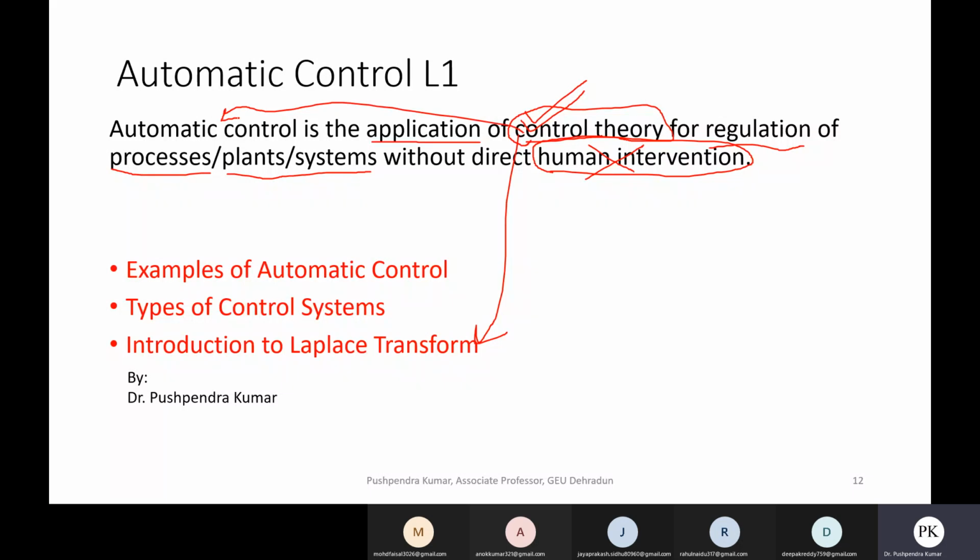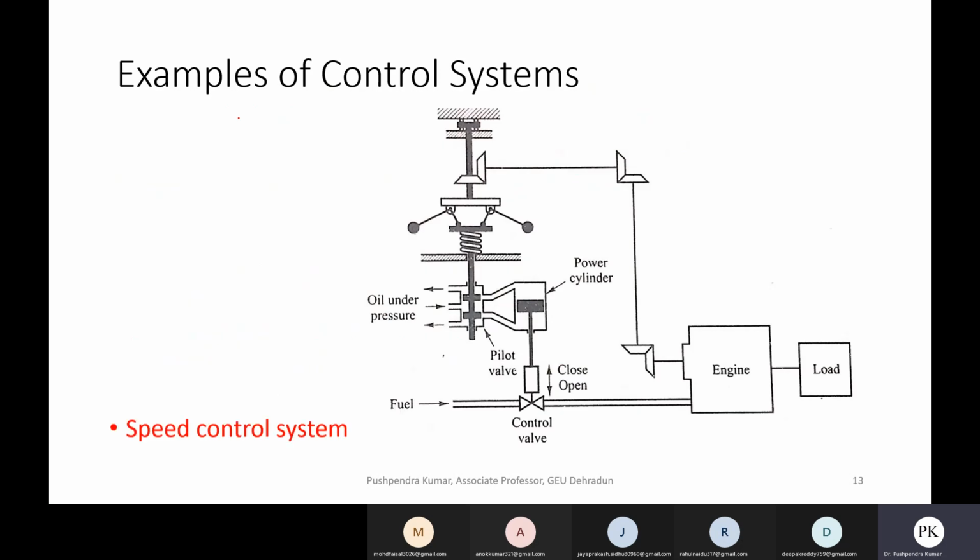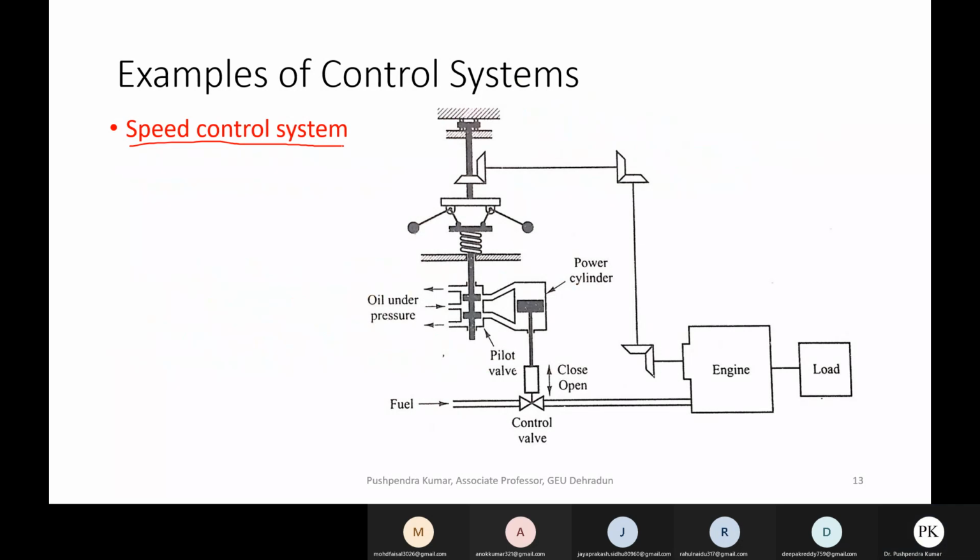So first, understand one example of automatic control like this. This is Watt's governor, and it is used for the speed control of an engine. So in this system, we want to control the speed of this engine.